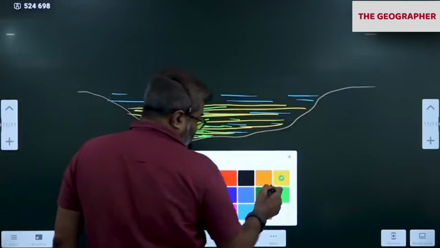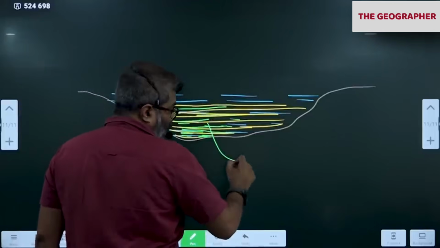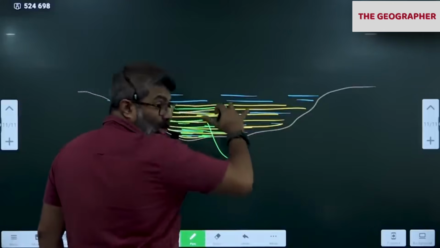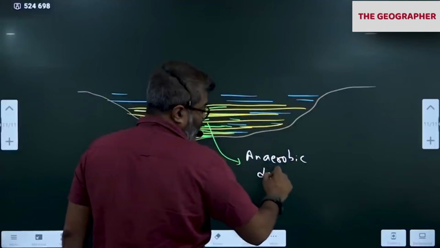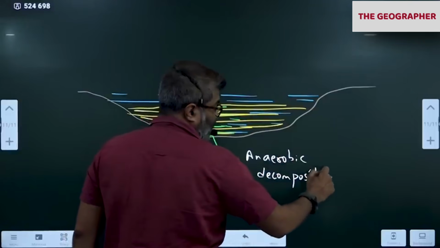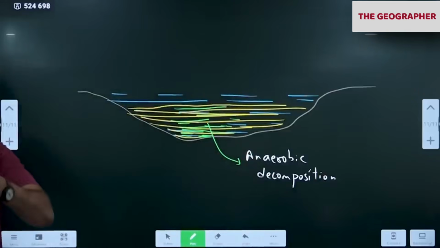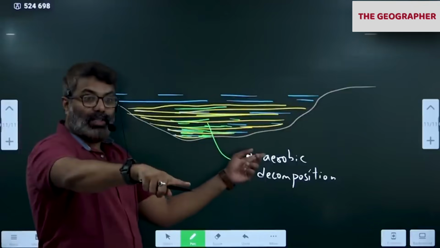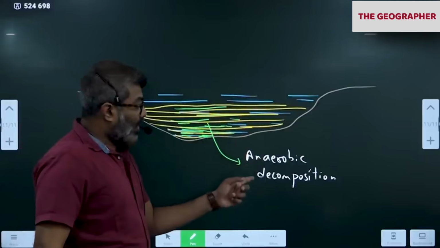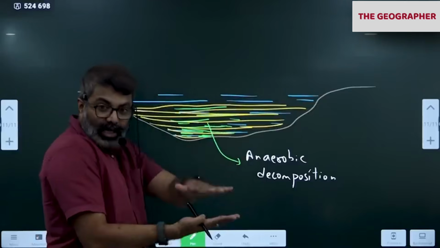Okay, these organic matter, now they are trapped within the rock. Don't you think they are trapped? So these organic matter, now dead organic matter, will decompose anaerobically. Anaerobic decomposition. What does anaerobic mean? Without oxygen. Aerobic is in the presence of oxygen, where carbon dioxide is the byproduct. Without oxygen, the carbon gets stored there only. Anaerobic decomposition of the marine organisms, aquatic organisms here, within the sand, because it is buried within the sand.